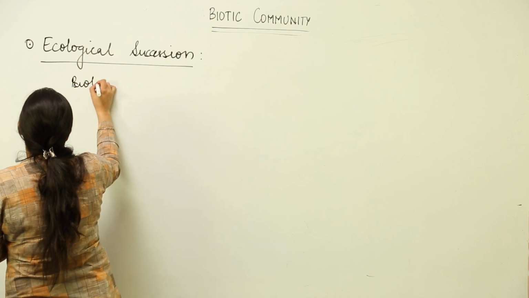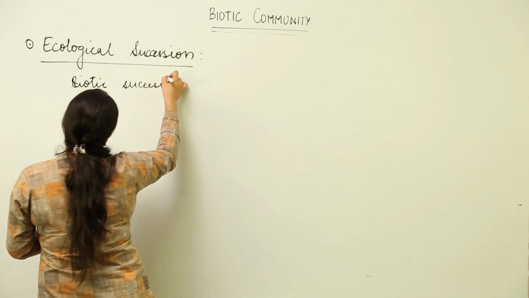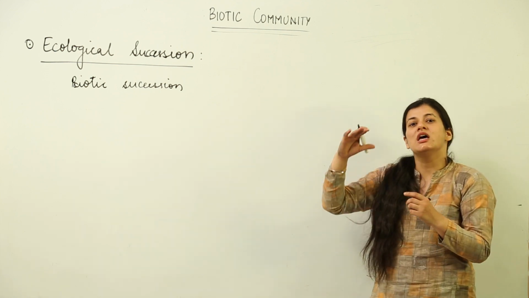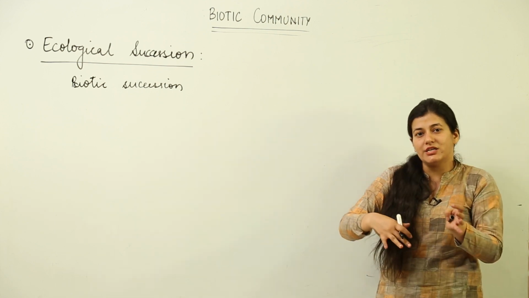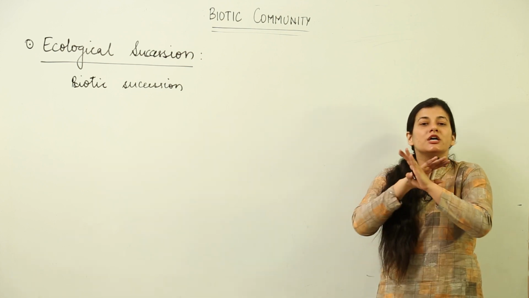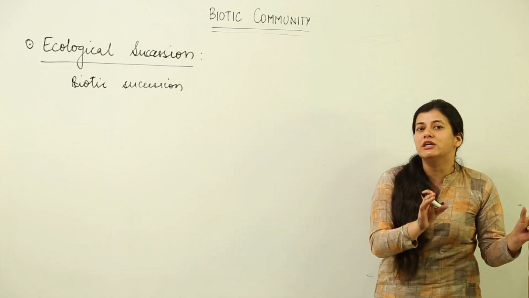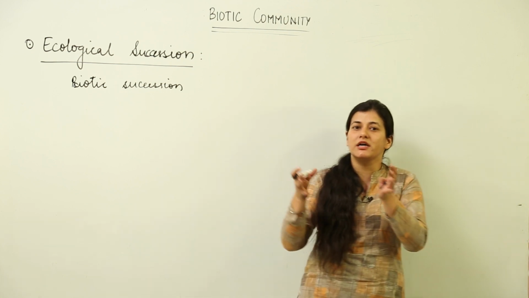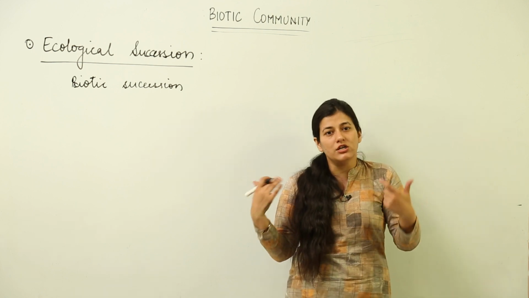So what is this biotic succession? This biotic succession is a process in which natural development of biotic communities takes place step by step. It starts from the pioneer community and reaches a stage known as climax community, after which the communities do not evolve. Now, why don't they evolve? Because they are in perfect harmony with the environment. After that, there is no chance of evolution, because when the organisms are in perfect harmony, that means they are able to utilize the environmental condition to the best of their use, they need not evolve.